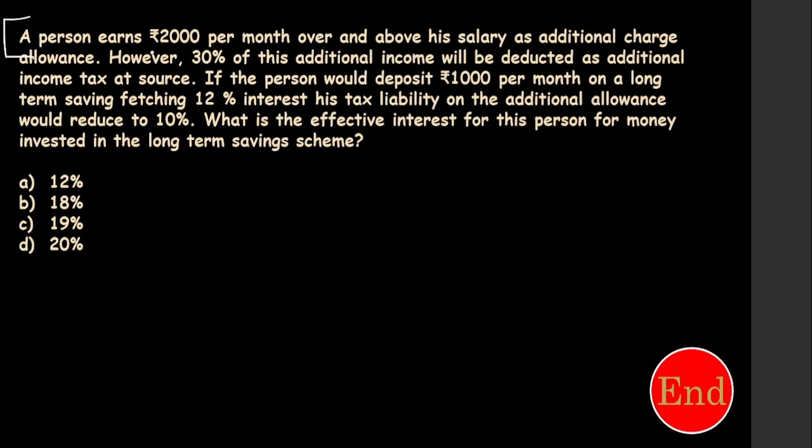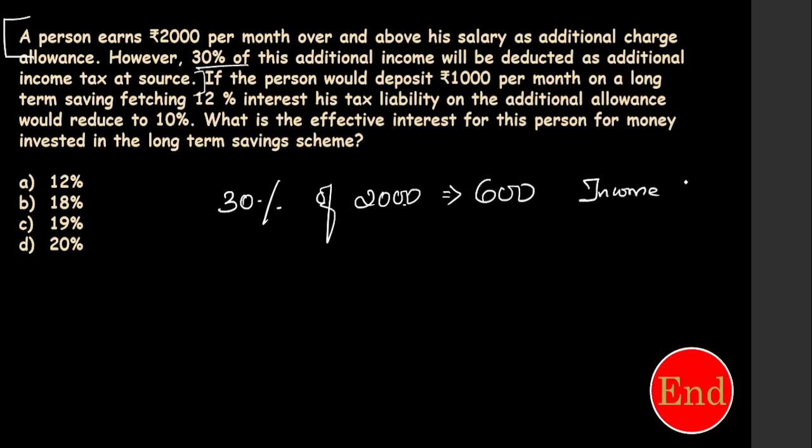A person earns 2,000 per month over and above his salary. This is extra earning, an additional allowance. However, 30% of the additional income will be deducted as additional income tax at source. So from this 2,000, 30% is tax. 10% of 2,000 is 200, so 30% will be 600. So 600 is nothing but income tax on the additional allowance, right?